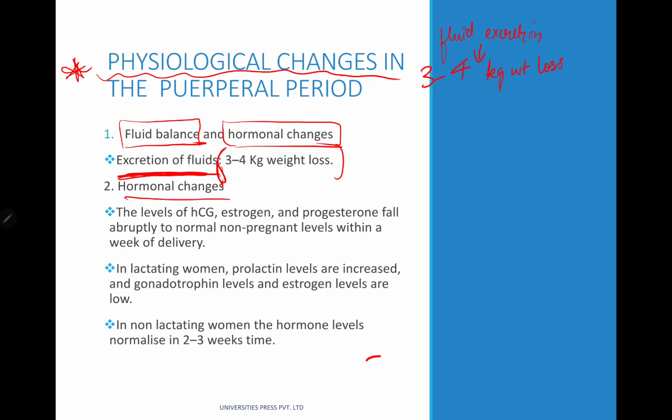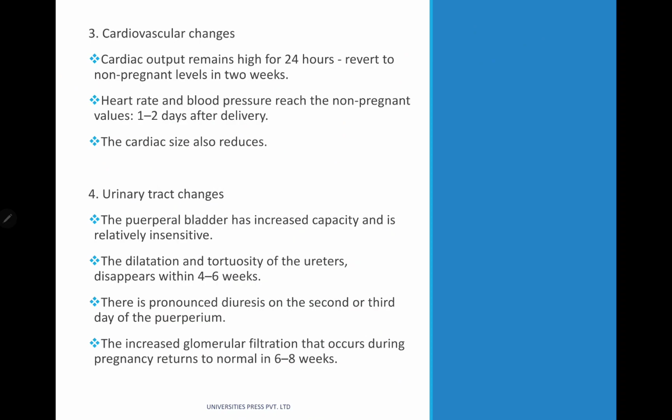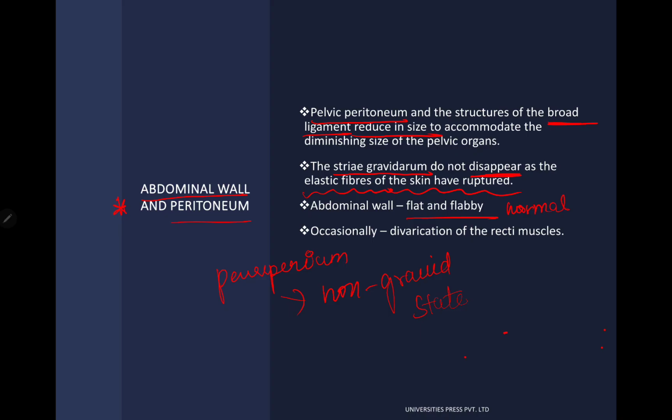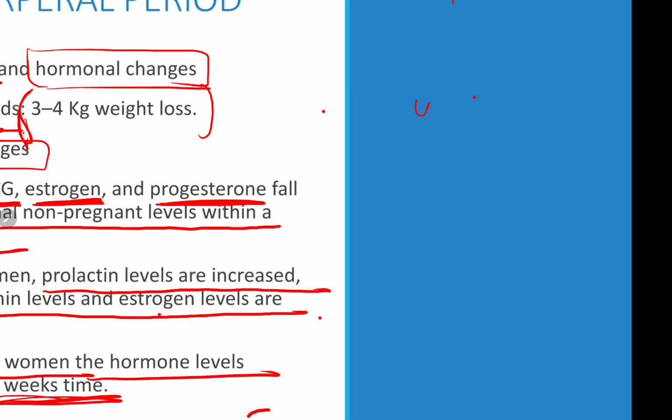Then next, coming to hormonal changes. The levels of HCG, estrogen and progesterone fall abruptly to normal non-pregnant levels within a week of delivery. In lactating women, the prolactin levels are going to be increased and the gonadotropin and estrogen levels are going to be low. In a non-lactating woman, the hormone levels normalize in around 2 to 3 weeks. So fluid excretion will be there. Due to fluid excretion, how much weight loss?